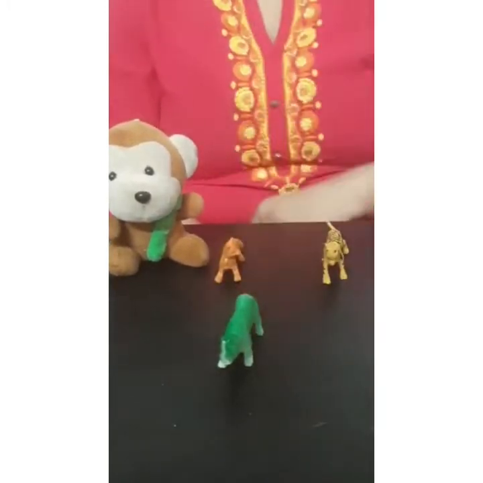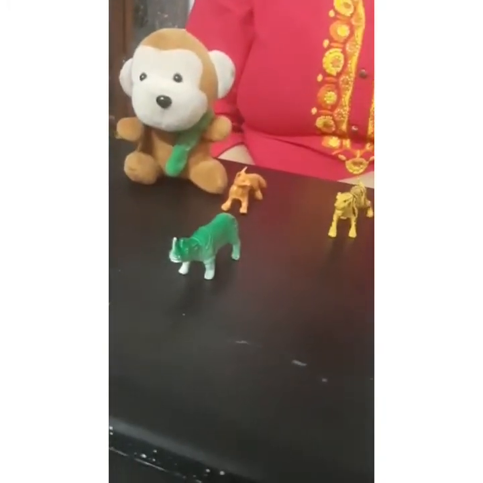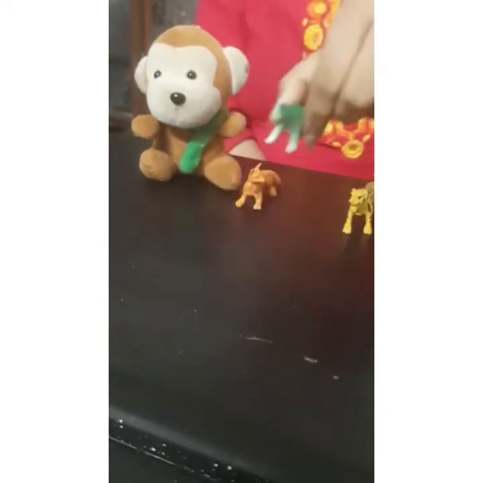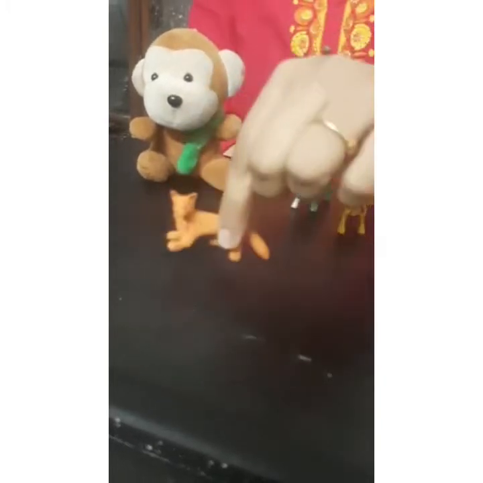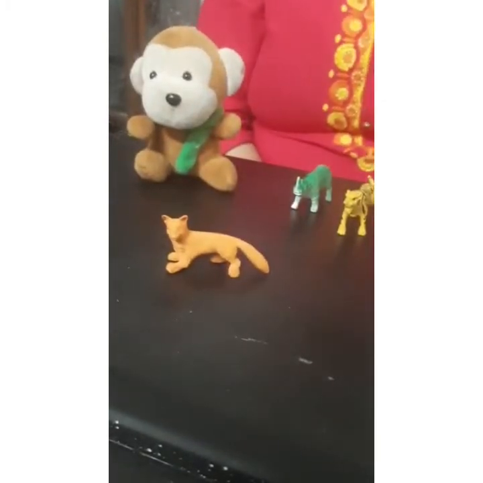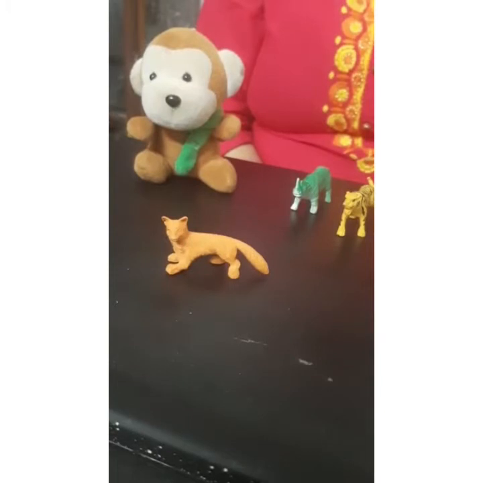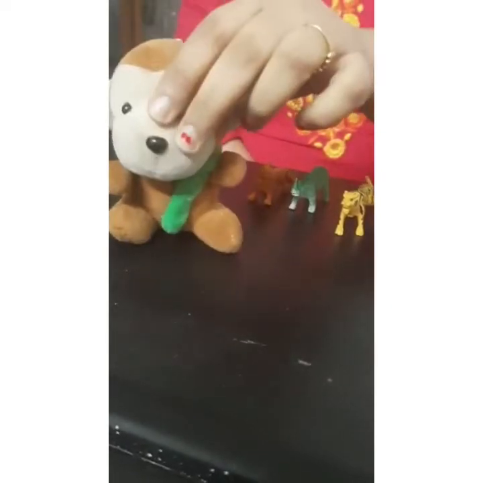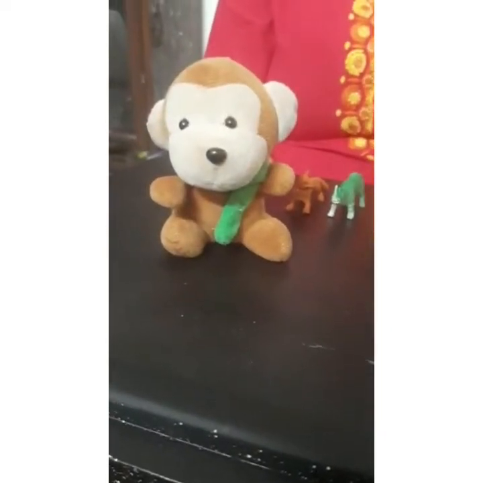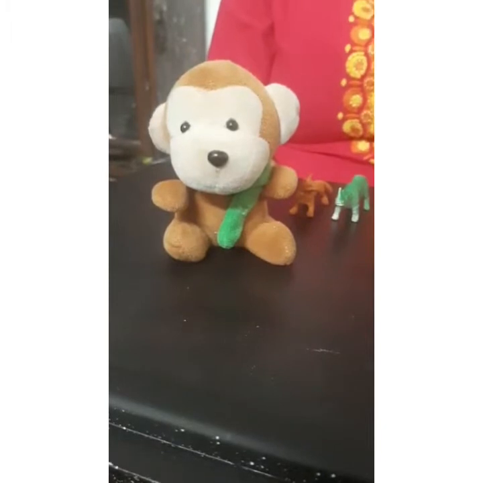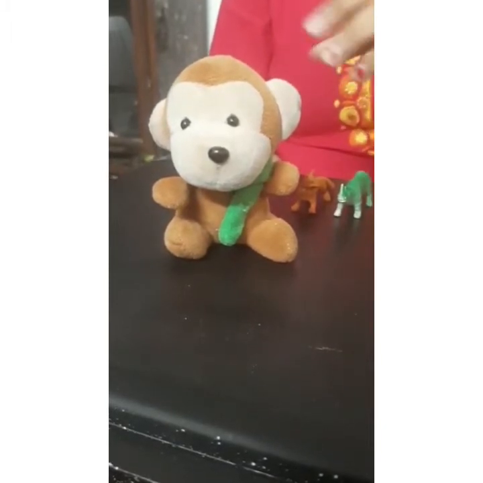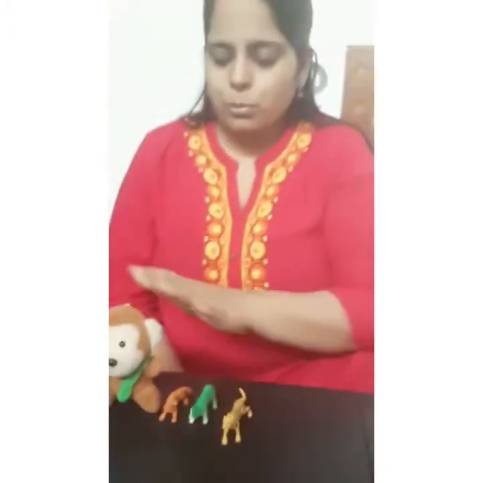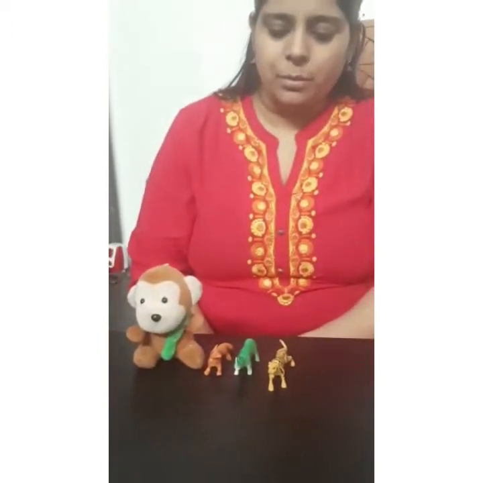Tell me the name of this animal. This is rhinoceros. It is also a wild animal and it is found in jungle. Now, can you identify the name of this animal? This is fox and it is very clever. It is also a wild animal. Last, this is a monkey. This is also a wild animal and it likes banana to eat. So, this group is also known as wild animals.